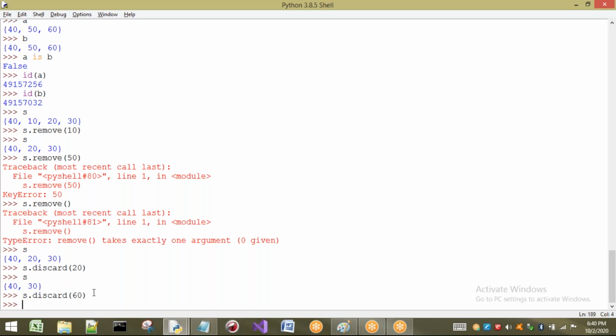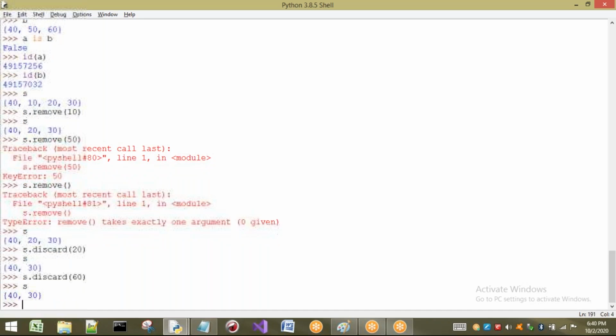It is not going to give me any error, but here what happens? We are going to get an error when we apply the remove method. If I press yes, what happens? Nothing is going to be removed because 60 is not there. If 60 is there, it will remove that. But if 60 is not there, it will not remove any element.